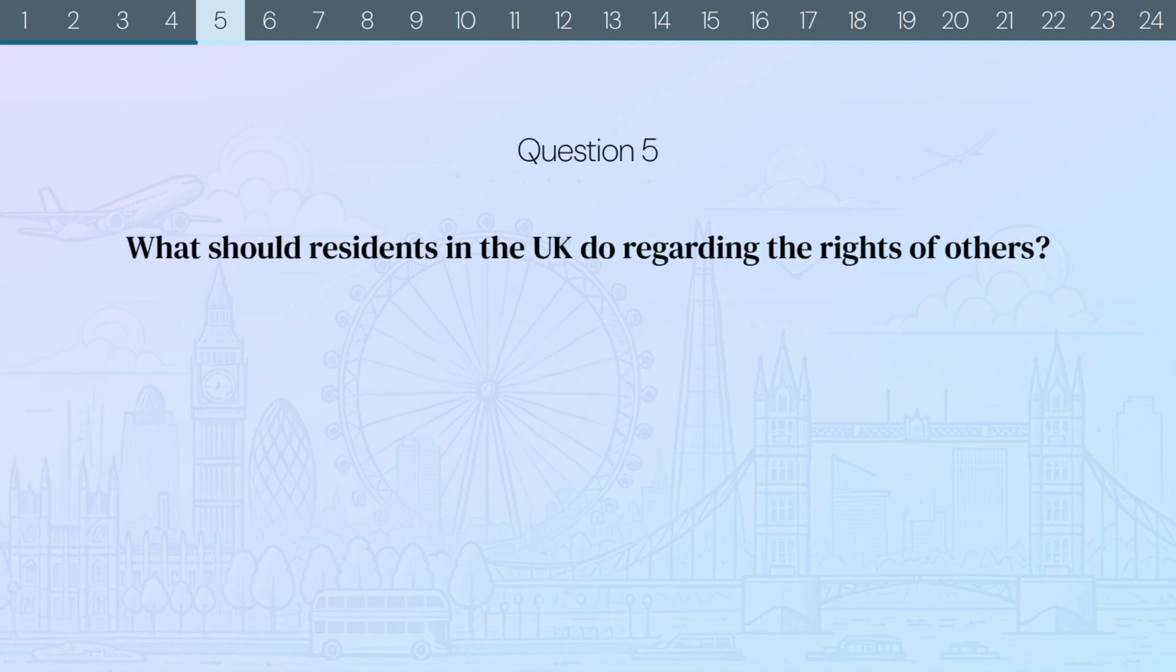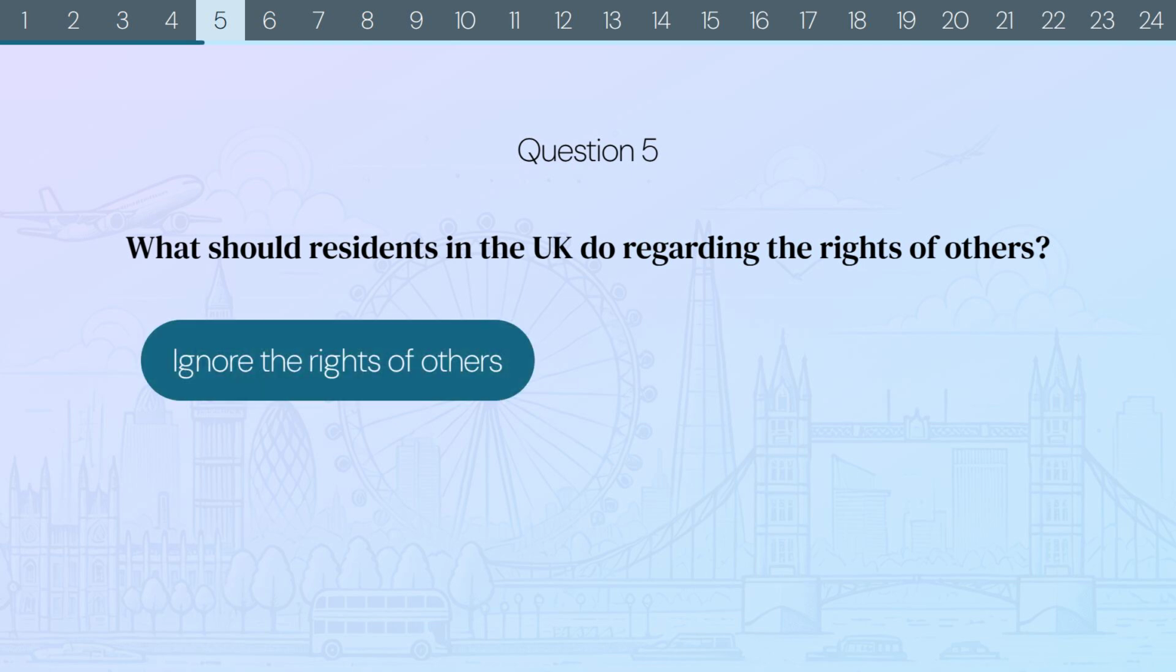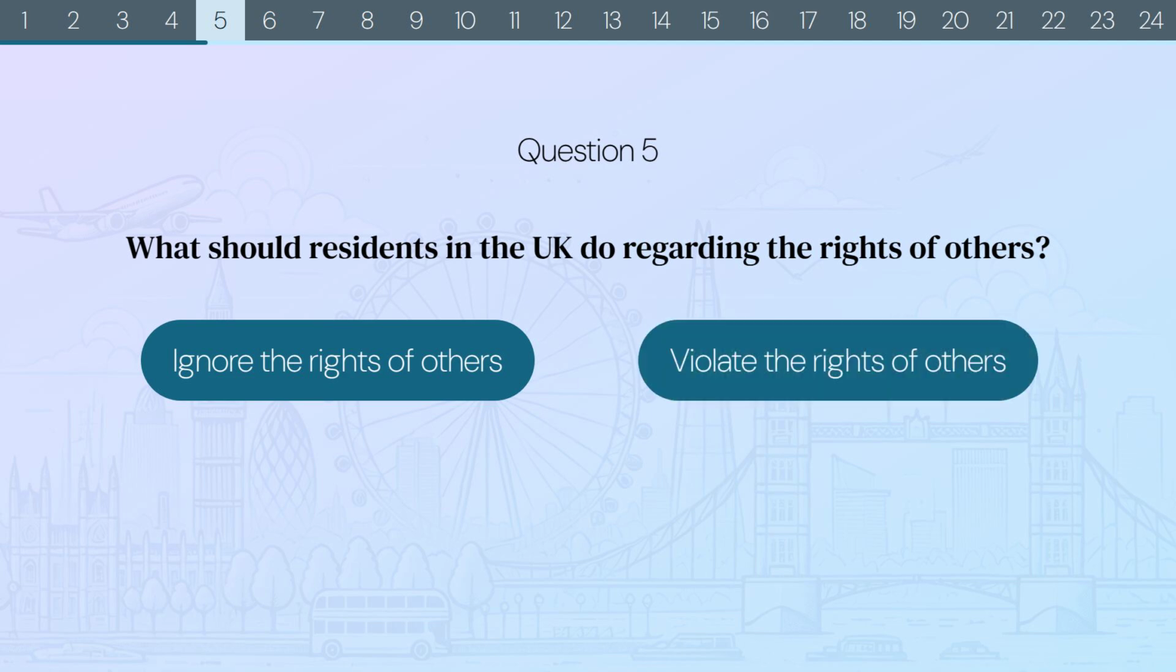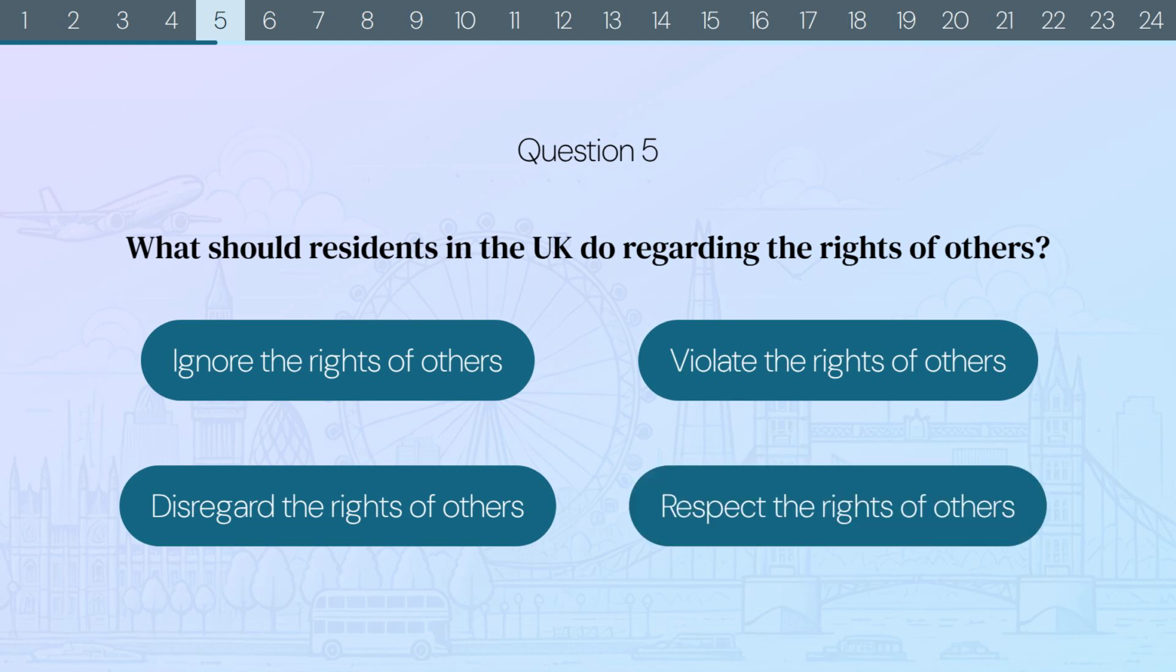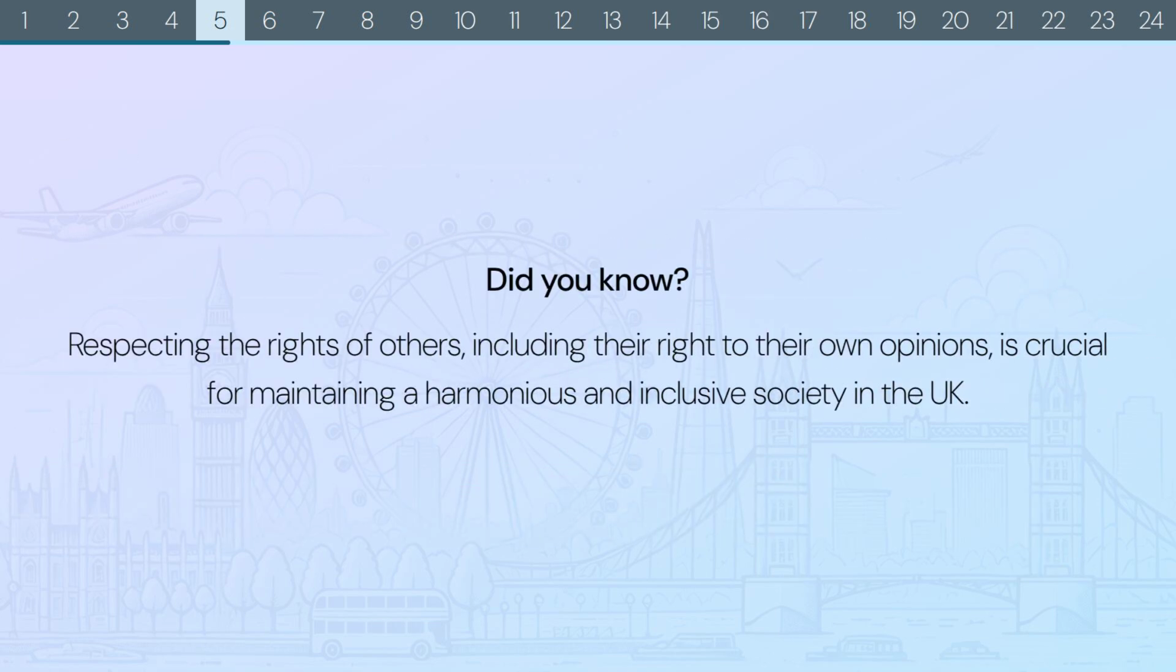Question 5. What should residents in the UK do regarding the rights of others? Ignore the rights of others? Violate the rights of others? Disregard the rights of others? Or respect the rights of others? The correct answer is respect the rights of others. Did you know? Respecting the rights of others, including their right to their own opinions, is crucial for maintaining a harmonious and inclusive society in the UK.